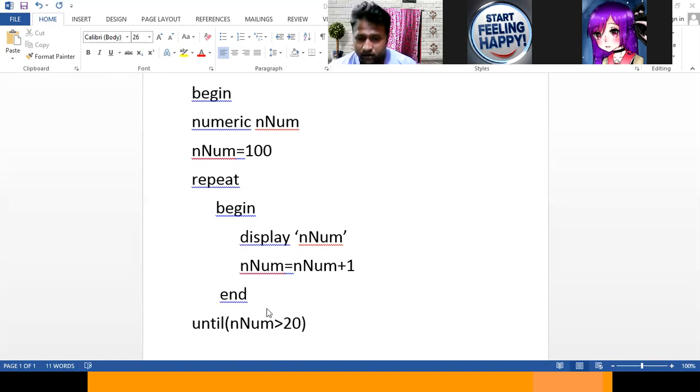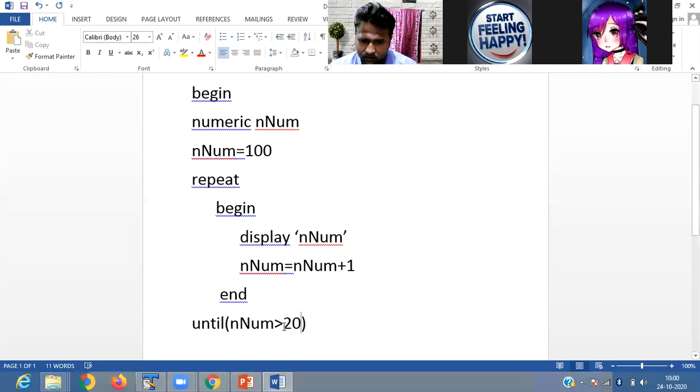Now it displays 100, then it becomes 101. Is 101 less than or equal to 20? No, the condition is false. When the condition is false, it stops the loop. So when it stops the loop, at least one time your statement is executed, that is 100. But in the case of a while loop, this does not happen. If your condition is false, then it is closed totally. But in the case of repeat until, if your condition is false, at least one time your statement is executed.